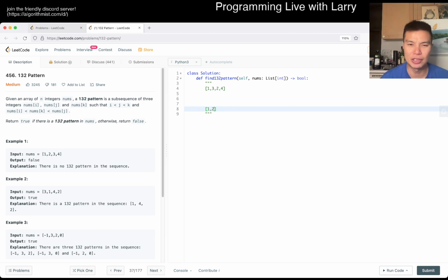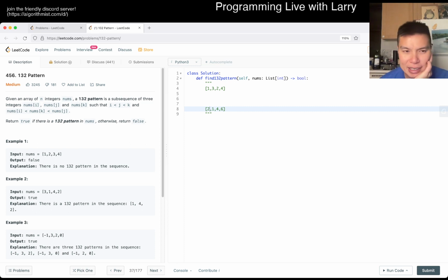Or maybe another way to do it is, okay, let's say we have 2, 4, 6, right? And we try to add a new number that is not sorted. I'm trying to see if I can add a number that's not sorted that doesn't create the 1, 3, 2 pattern, right? So what if I create one here? Does this have a 1, 3, 2 pattern? Actually, I guess this doesn't, right?